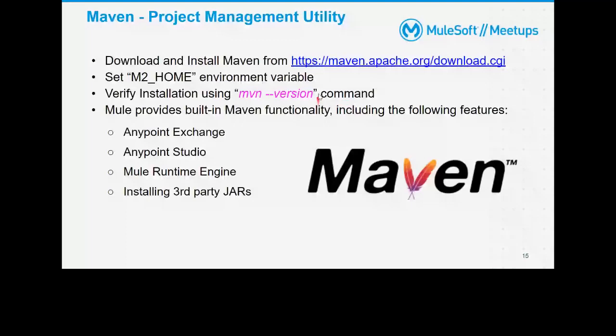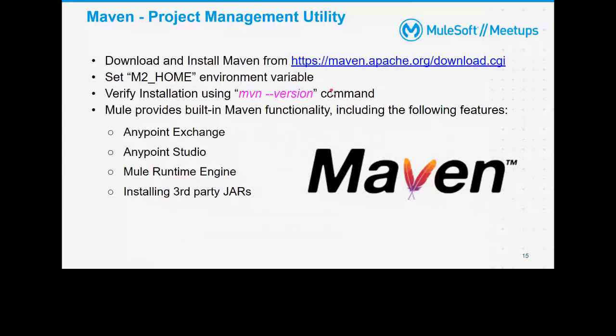Okay. So Maven is a Java tool. Before installing Maven, you need to have Java, the latest version of Java. As part of our demo, we need Java 8. And then for Maven, we need Anypoint Studio 7, maybe after 7.5.